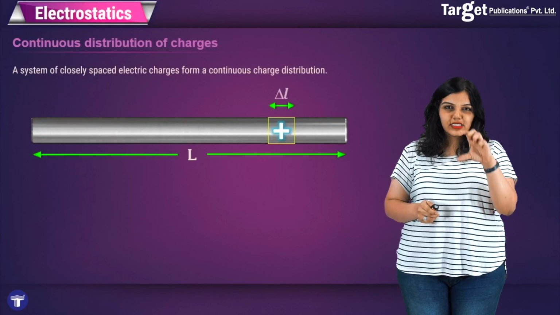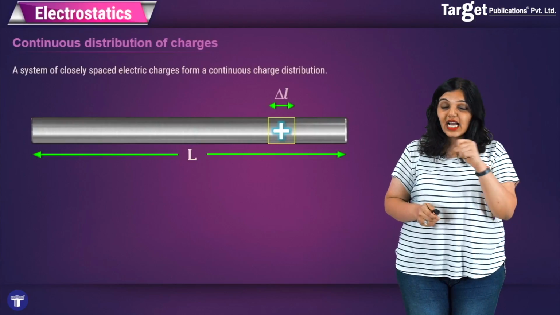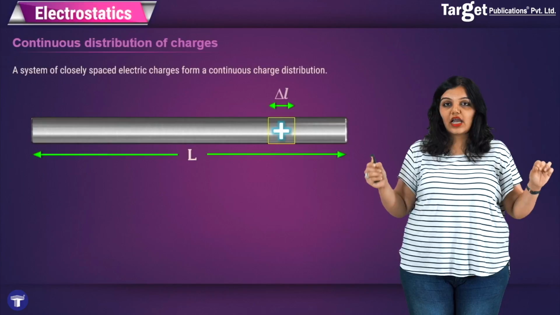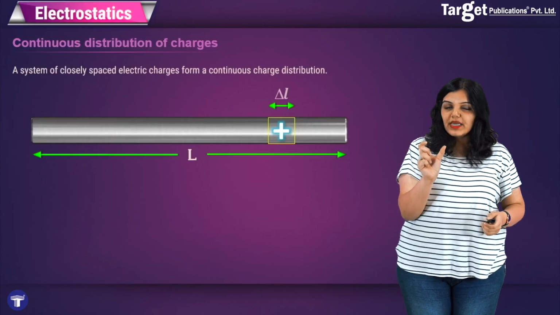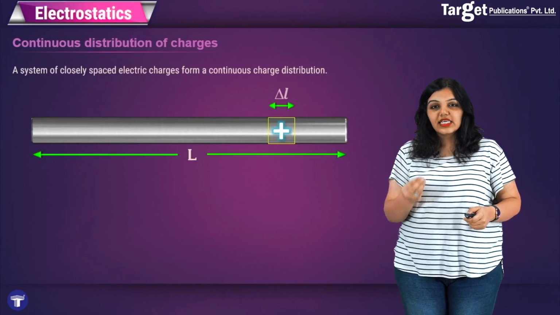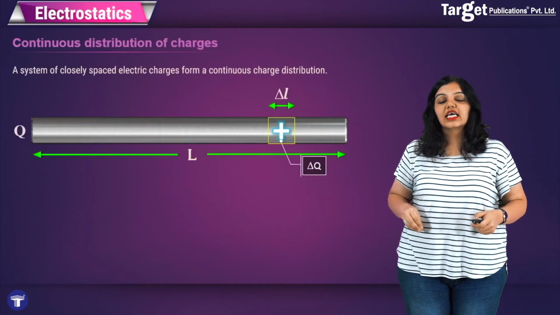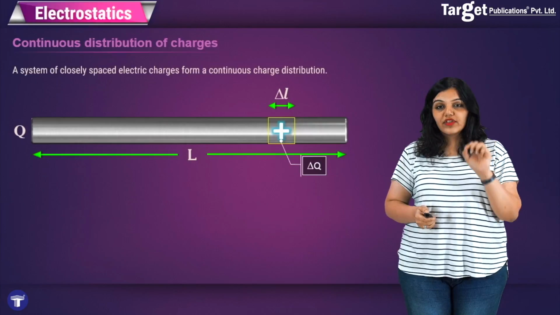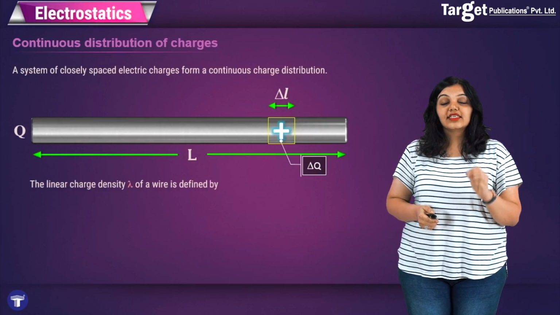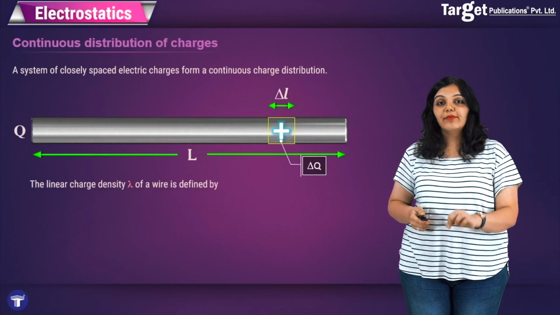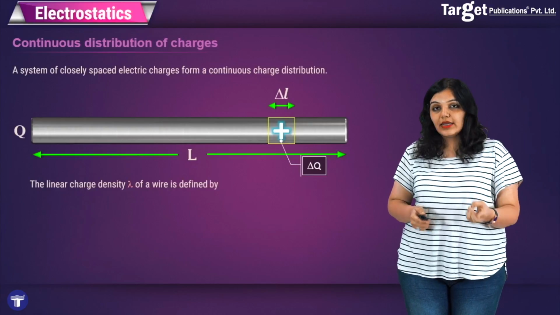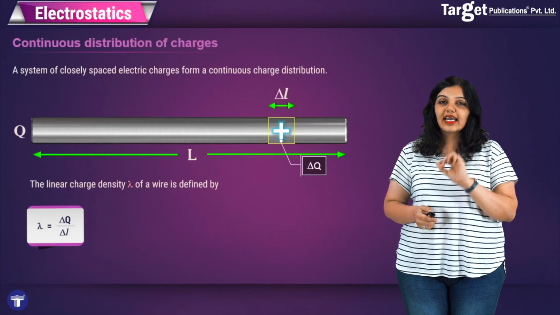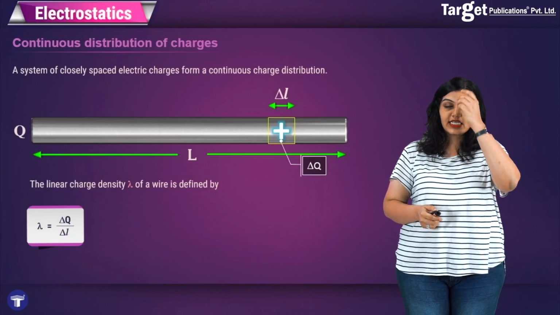Now look at this small piece. Here we say that this small piece makes up only delta L of the length of the entire conductor, that is the length of the entire rod. So the length of this small piece is delta L, and the charge in this small piece is delta Q, and then we define the density of the charge per unit length, that is we define what is known as lambda for a wire or for a one-dimensional object, and it is given simply by charge per unit length. So I get lambda is equal to delta Q by delta L.